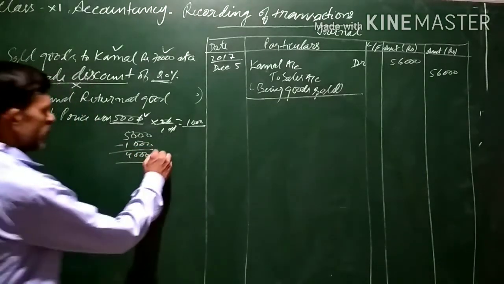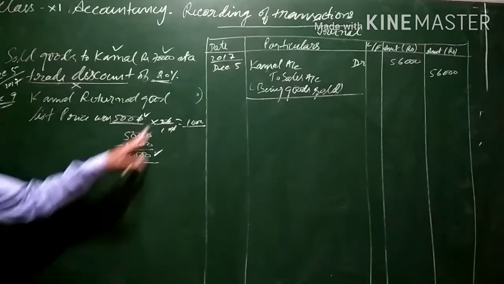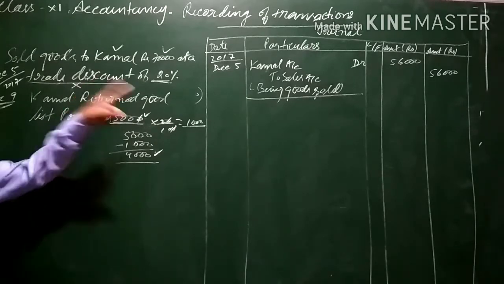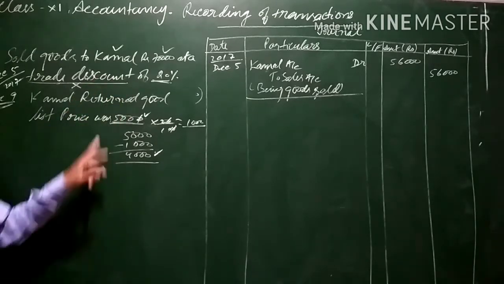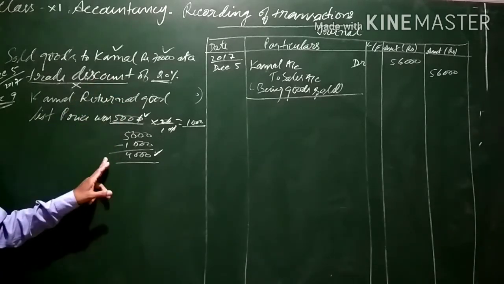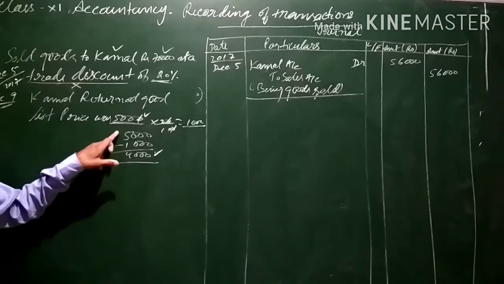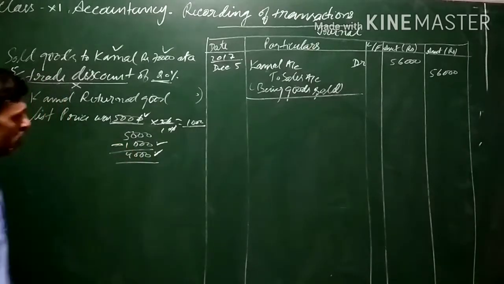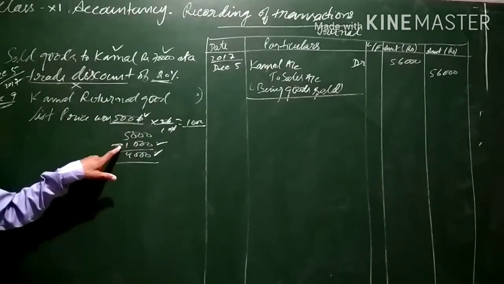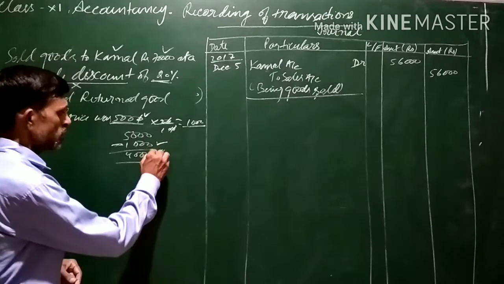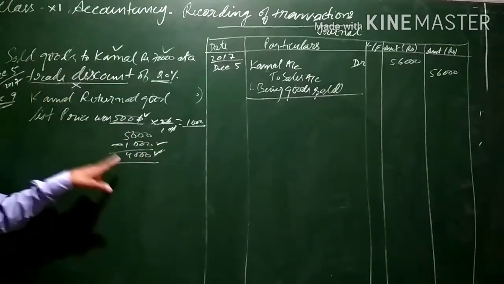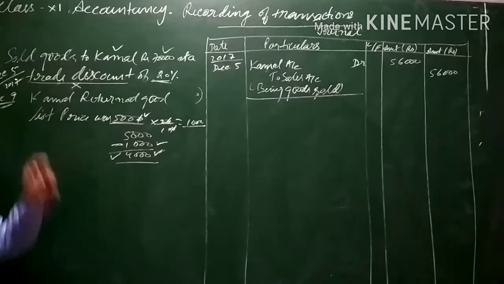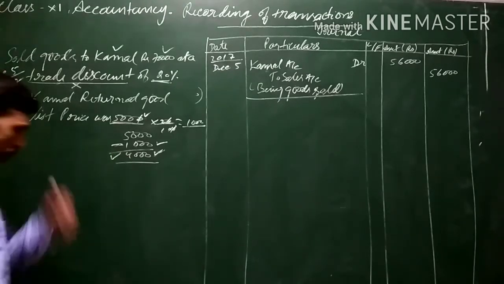Because a 20% trade discount was there, which is not mentioned while passing the journal entry, here also it is to be kept in mind that this is the list price of 5,000. A 20% trade discount was there, so 20% of 5,000 will come to 1,000. It means the goods actually returned by Kamal are only worth 4,000. So we will be passing the journal entry of 4,000 for the goods which are being returned by Kamal.